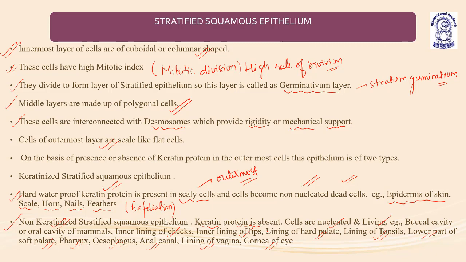Buccal cavity or oral cavity of mammals, inner lining of cheeks, inner lining of lips, lining of hard palate, lining of tonsils, lower part of the soft palate, pharynx, esophagus, anal canal, lining of vagina, and cornea of eye. These are the different locations where non-keratinized stratified squamous epithelium is present.